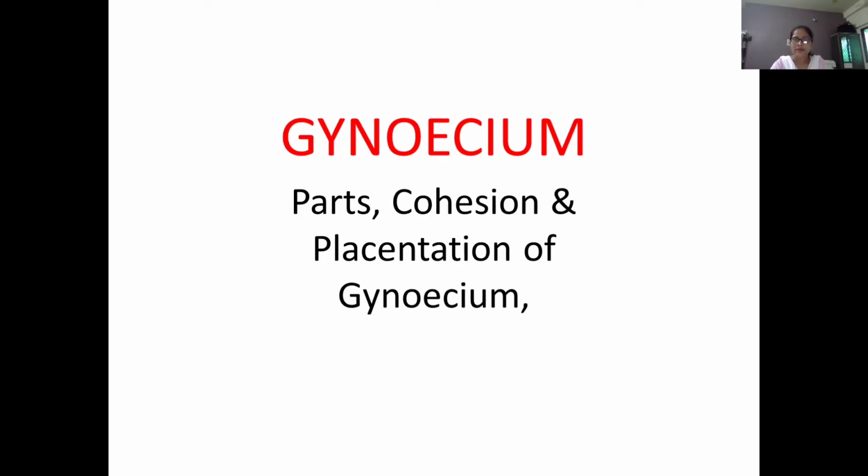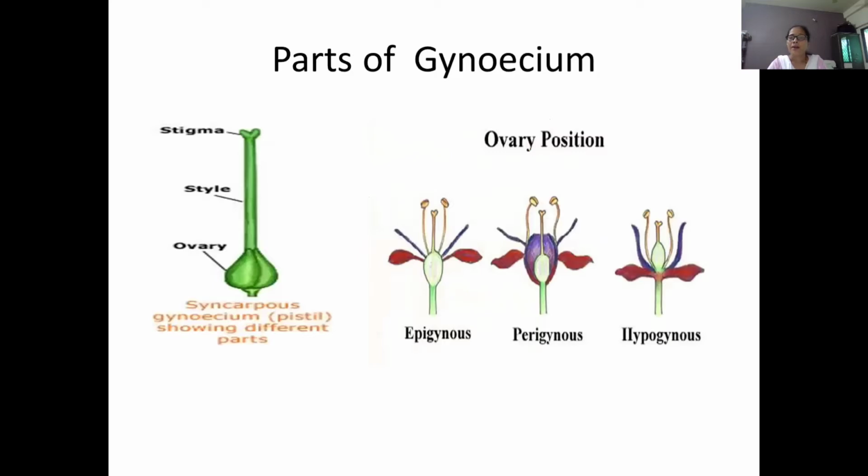into many parts. So friends, parts of gynoecium, what does that mean? Gynoecium is a complete structure. You can see here in the diagram, this green color, gynoecium is the complete part of the female parts, and it is divided into a number of fragments.